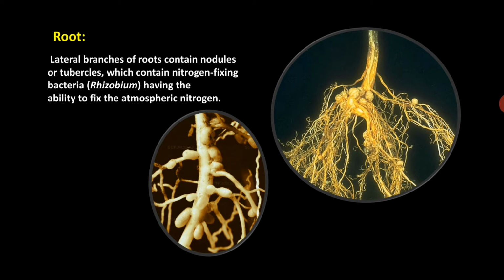Root is a taproot system, but the peculiarity of the roots of Fabaceae is that lateral branches of roots contain nodules or tubercles which contain nitrogen fixing bacteria, that is Rhizobium, having the ability to fix atmospheric nitrogen.